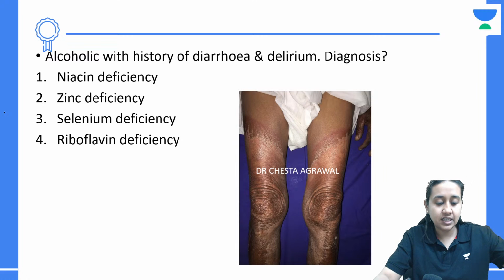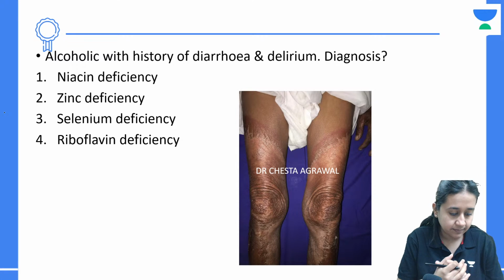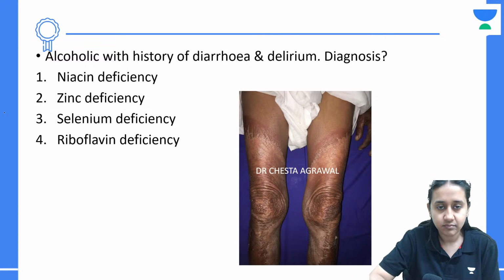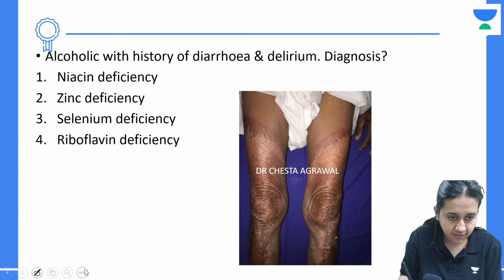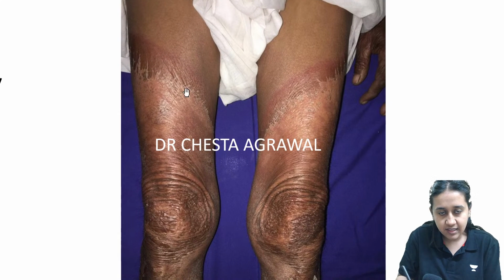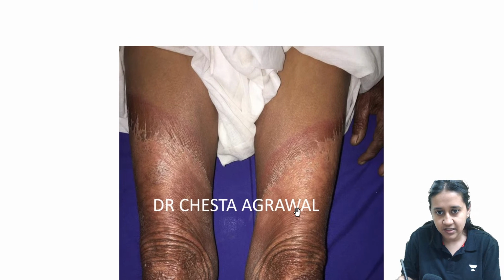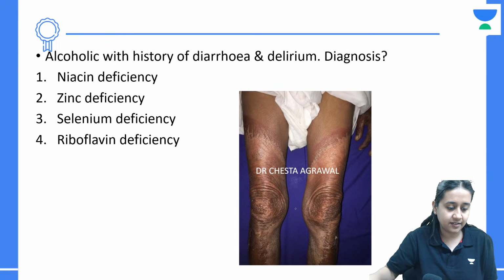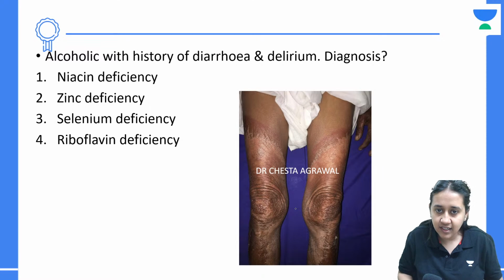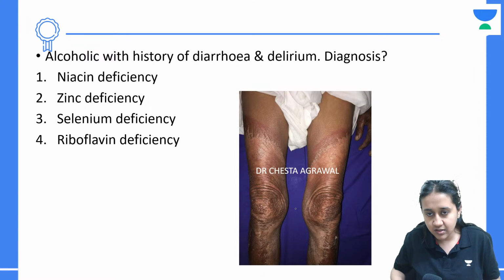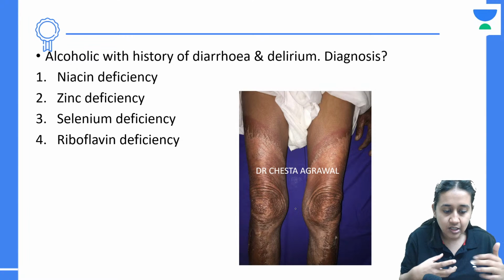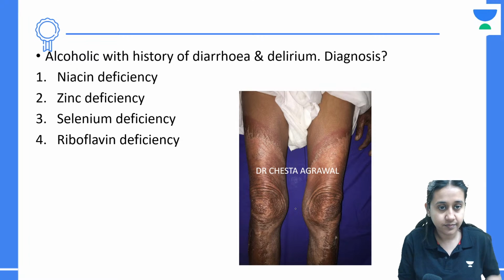What can be the diagnosis in an alcoholic with diarrhea and delirium? Rakesh, Ashmita, Kaustubh. Again, showing you the image, a very classical image. Look at this. There are well-defined lesions which are mainly present on the exposed part, that is the lower limb. This patient gave us a history that he always wears the dhoti tied upward while doing work, so the lower limbs are getting exposed.